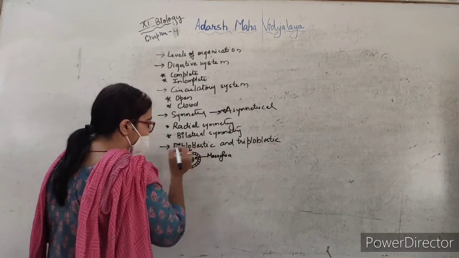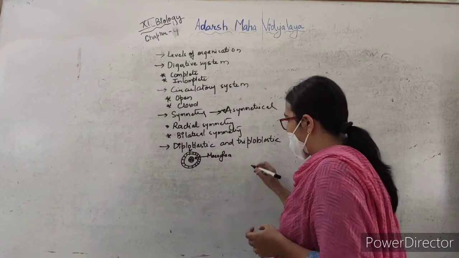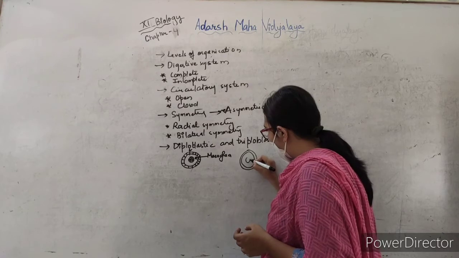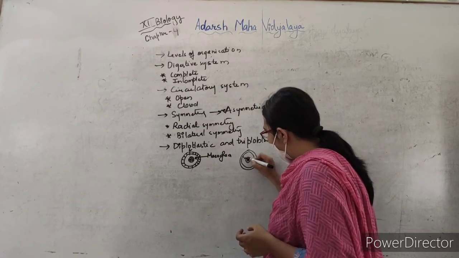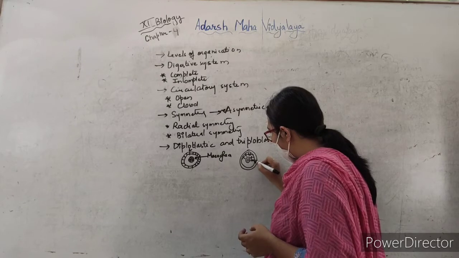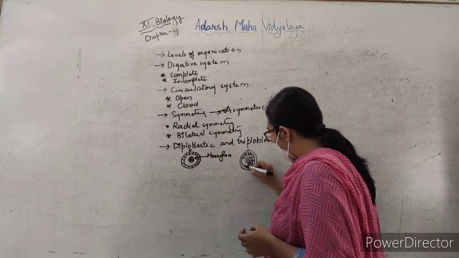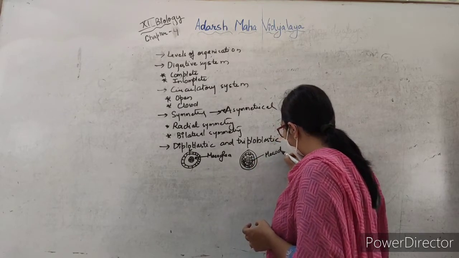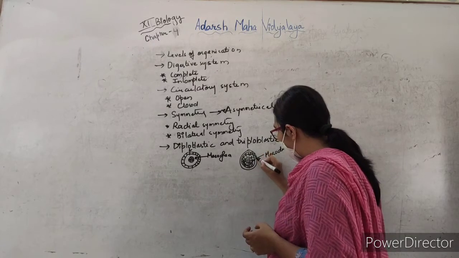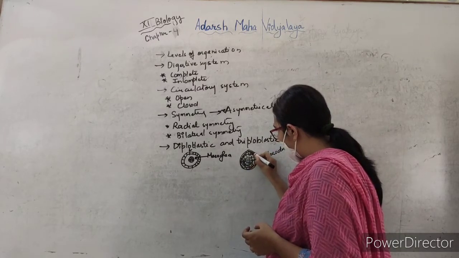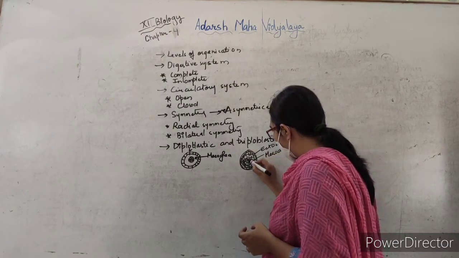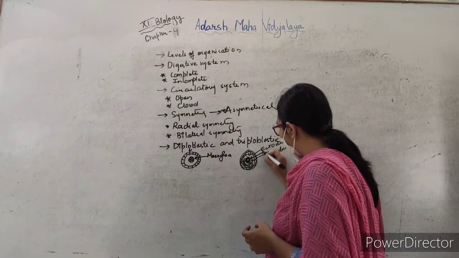While in triploblastic animals, you will see that the outer layer is well differentiated, the inner layer is well differentiated and the middle layer is also well differentiated. So when the middle layer is well differentiated, it is called what? It is called mesoderm. This outer one is ectoderm and this inner one is endoderm.